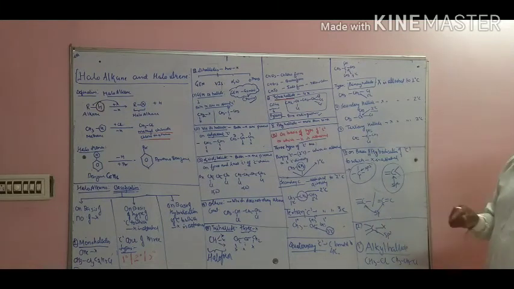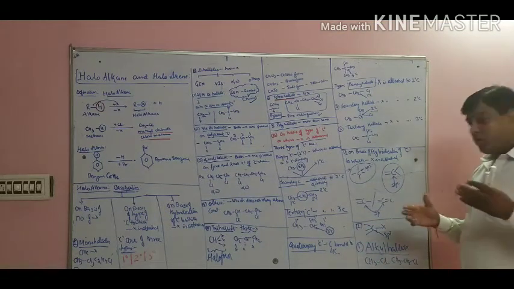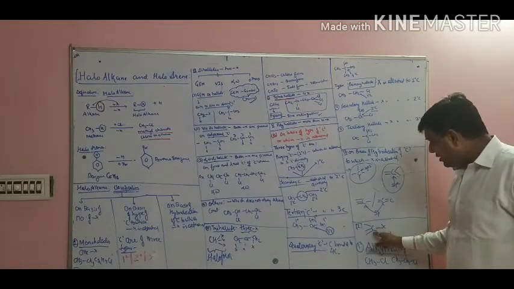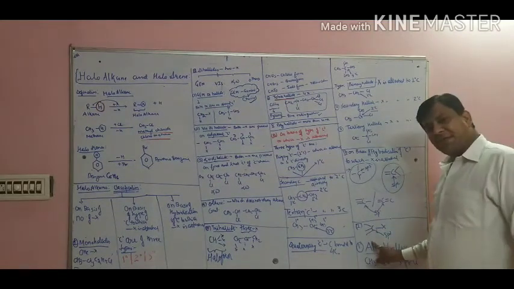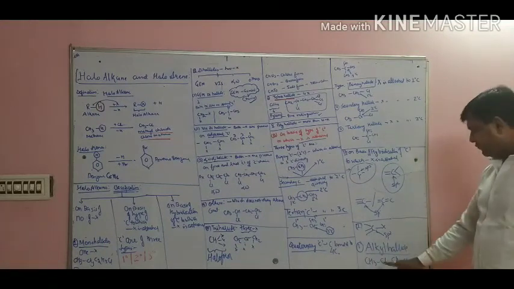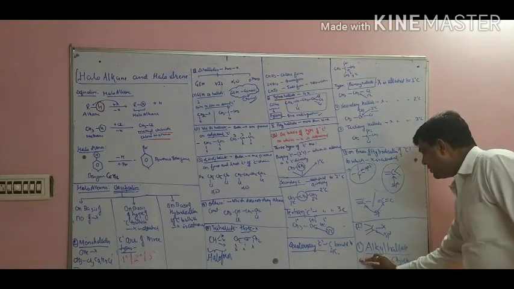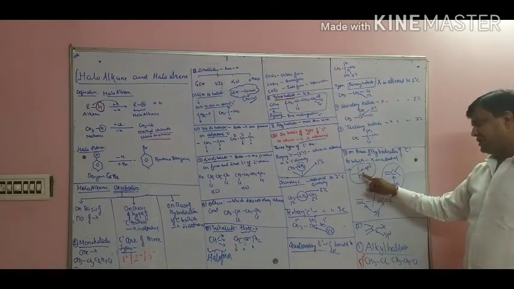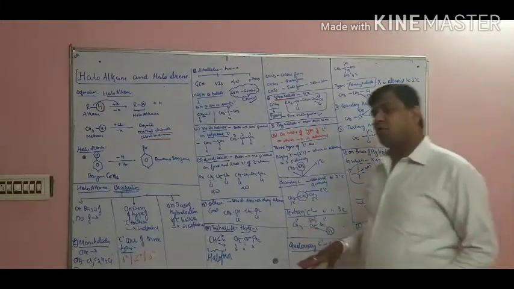Now see what we have to do. We have to classify the halides on this basis. See what I have written here. When the carbon to which the halogen is bonded is sp3, then what are the examples? The first example is the alkyl halide. Alkyl halide means what? For example, CH3Cl, CH3CH2Cl. See, this carbon is sp3 hybridized. How can we identify the sp3 hybridized carbon? Sir, this is the way. This is the carbon which has all single bonds. Getting this point?